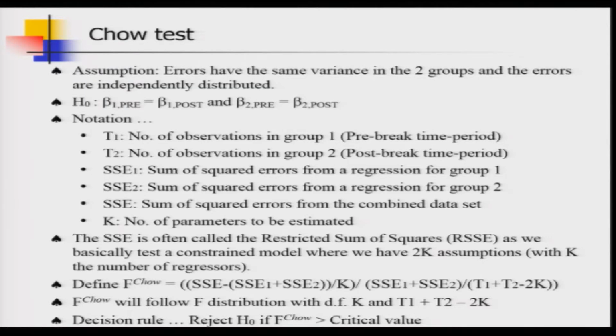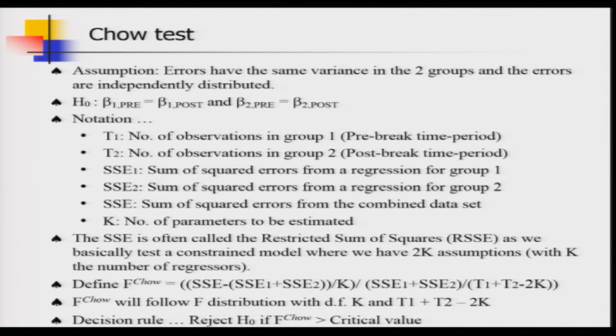So, here Chow assumes that there is homoscedasticity among the errors, and he is also assuming that there is zero serial or autocorrelation. Now, it is time to set the null hypothesis to move on. So, our null hypothesis says that beta 1 comma pre is equal to beta 1 comma post. So, pre and post are talking about two time periods before and after the breakpoint respectively, and similarly we can also set a null hypothesis for beta 2 pre equals to beta 2 comma post.